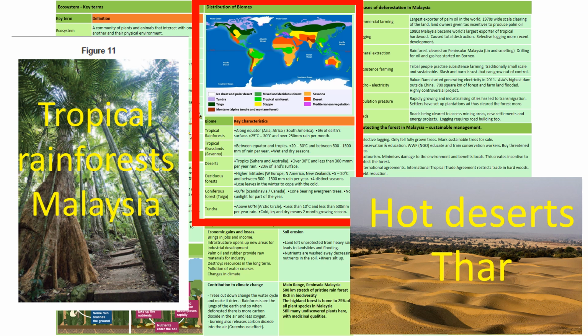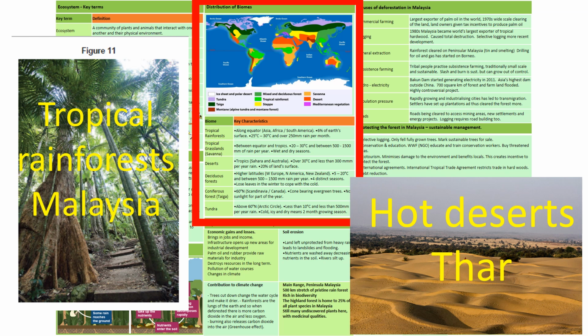Then you have deserts, and they're on the tropics, for example the Sahara and Australia. They have temperatures over 30 degrees and less than 300 millimeters of rain per year, and they cover 20% of land surface. And that should be hot deserts, because there are cold deserts too.